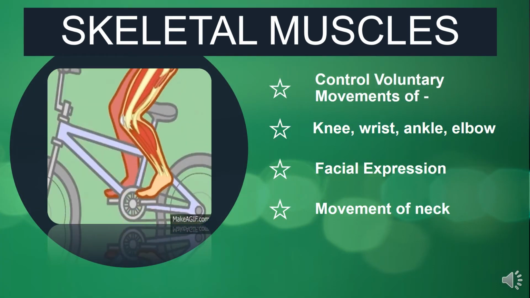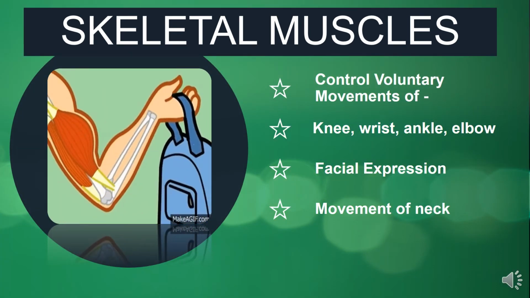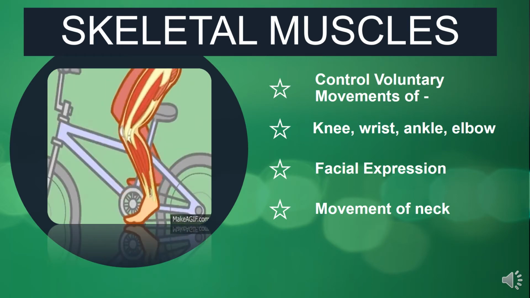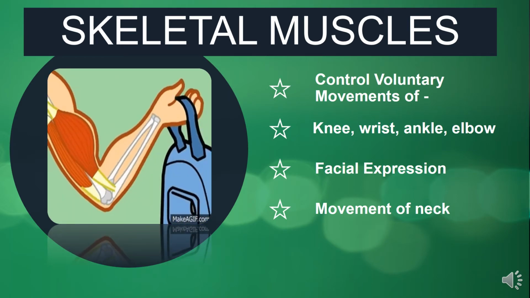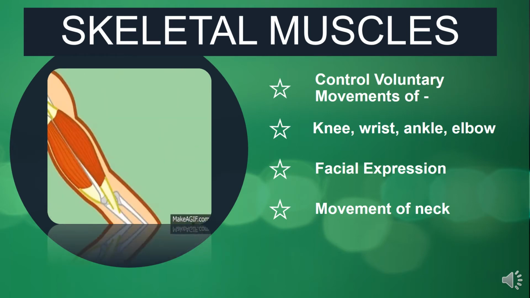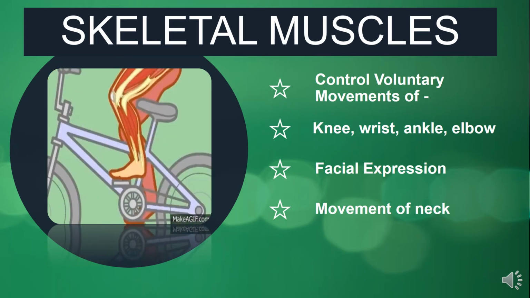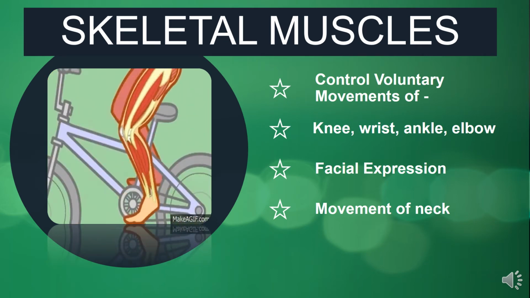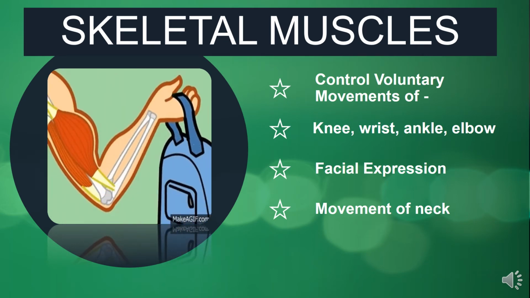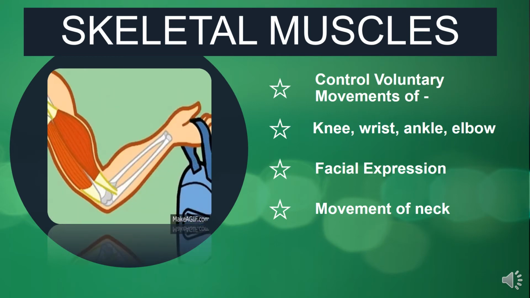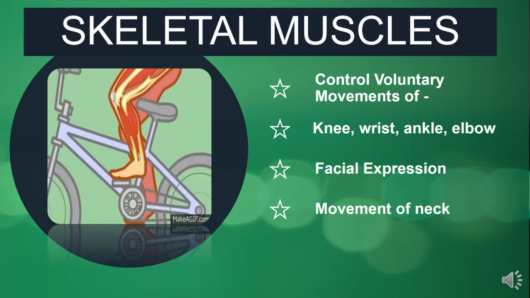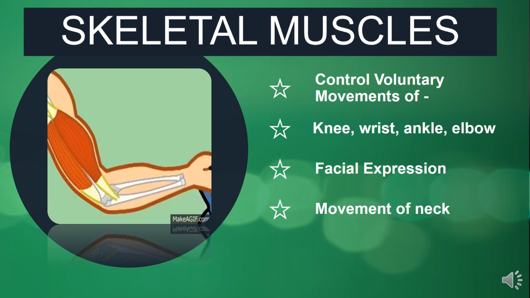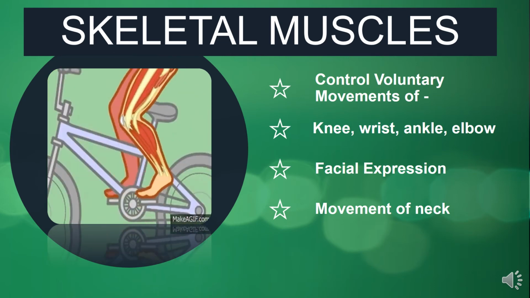And the skeletal system controls all voluntary actions of our body which are taking place at our various joints like knee, wrist, ankle, elbow, as you can see in the picture. Lifting, cycling or running, walking, all these functions are performed due to the action of these muscles. And these muscles are also responsible for various facial expressions of our face.